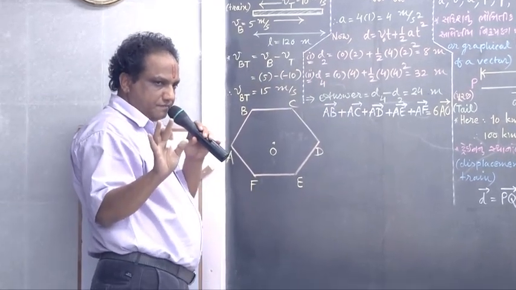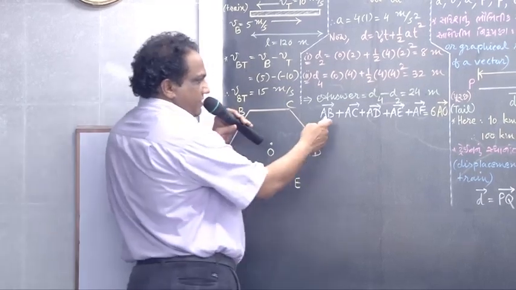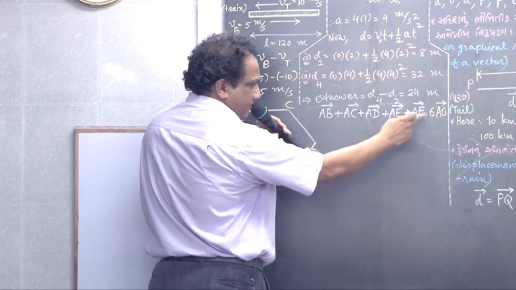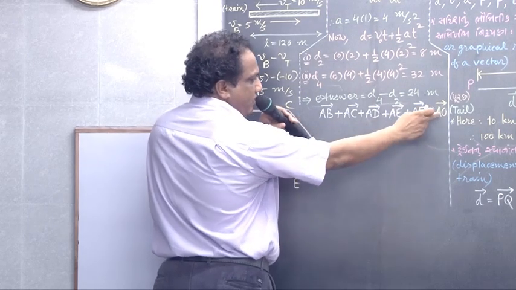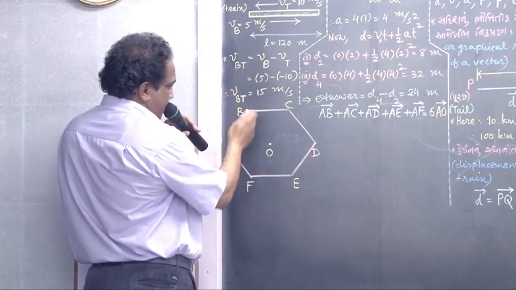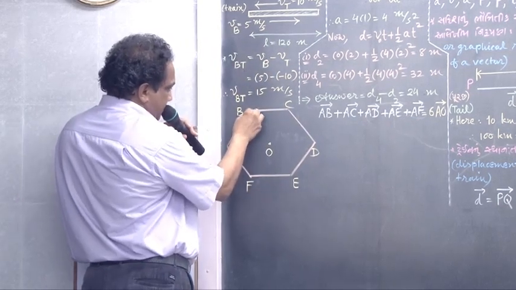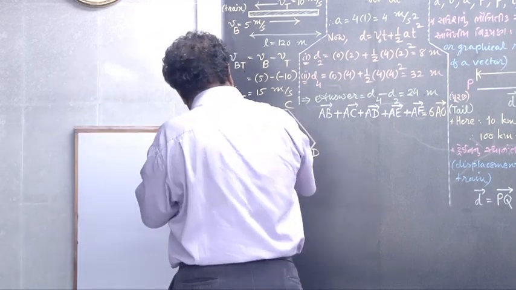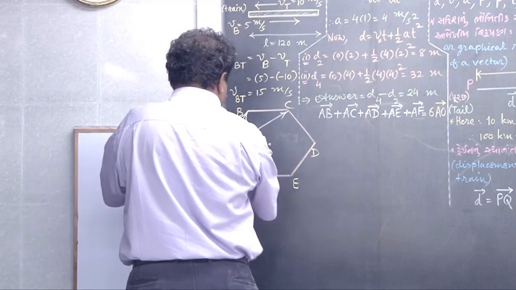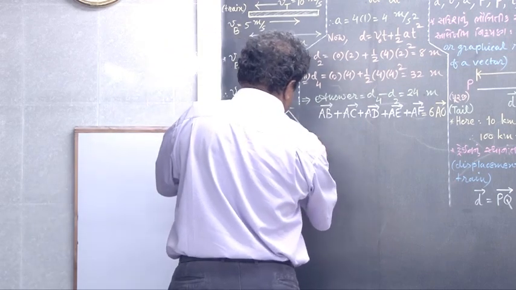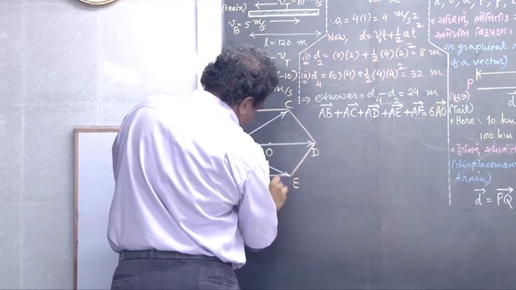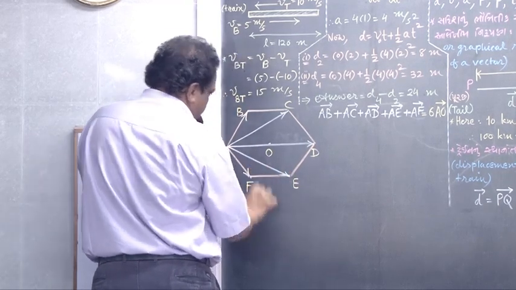Look here. What is your left hand side? It is this. Okay? It's quite interesting. Look here. This is the left hand side. I require to prove it to be equal to 6 into vector AO. Where is vector AB? It is like this. Then vector AC is like this. Vector AD is like this. Vector AE is like this. And vector AF is like this.